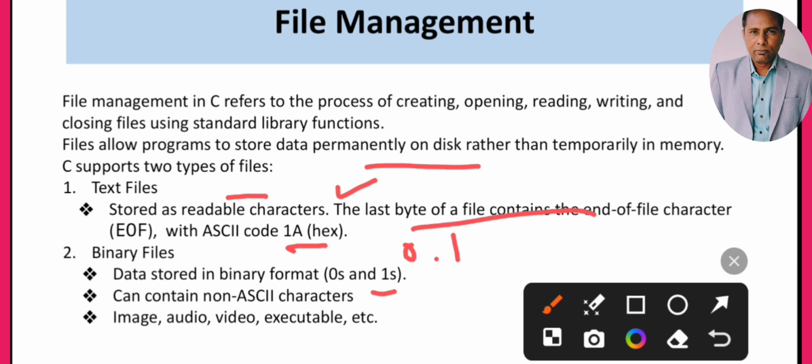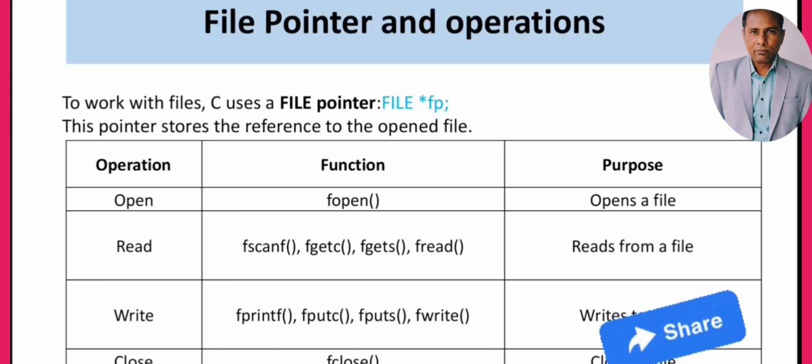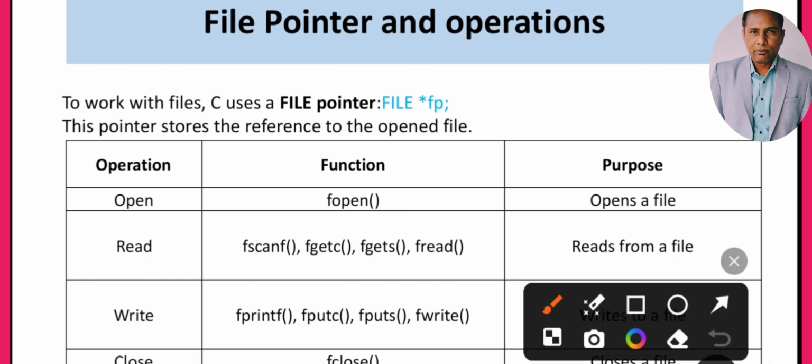So there are two types of files, text files and binary files. Now, if we talk about the operations on files, what operations can we perform? Before doing any operation, we have to create a file pointer, that is, we write FILE *fp. That's how we can create the file pointer. What operations can we perform? We can open a file. For opening the file, we write fopen.